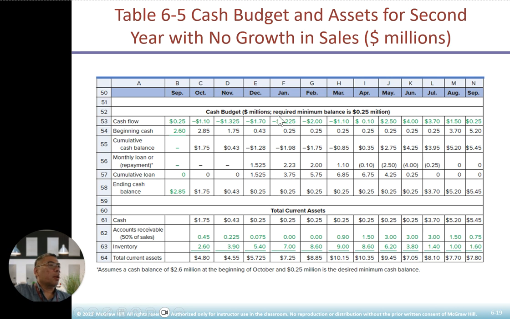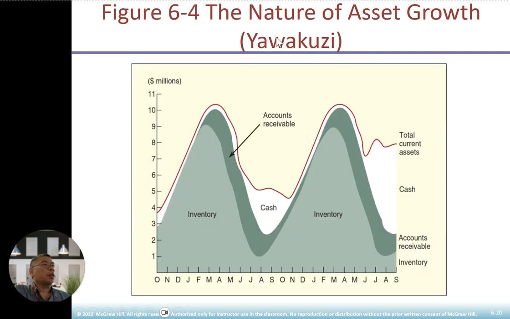The minimum balance is 0.25 million. Assume the cash balance is 2.5 million at the beginning of October and 0.5 million is the desired minimum cash balance. So you will see this type of balance sheet forecast cash flow all the way up to the minus here, the highest cash flow negative here. Okay, and then all the way to start being positive in April because the sales of the motorcycle are becoming popular, right? All right, look at the nature of the asset growth: going up, inventory going down, going up, going down. So it depends on the month, again based on the cyclical situation of the motorcycle and the weather.